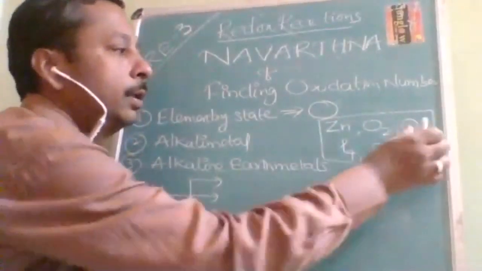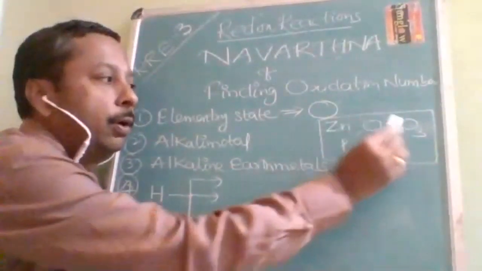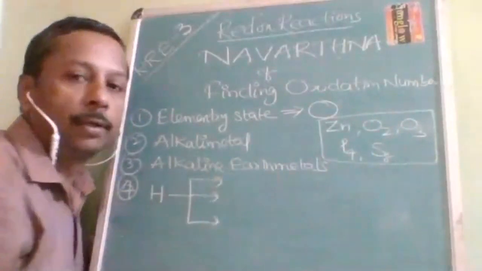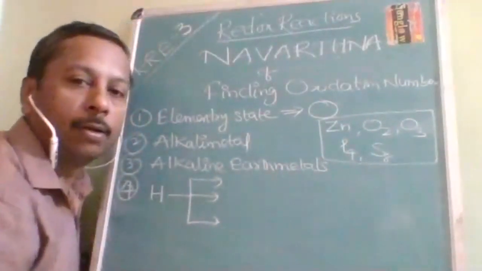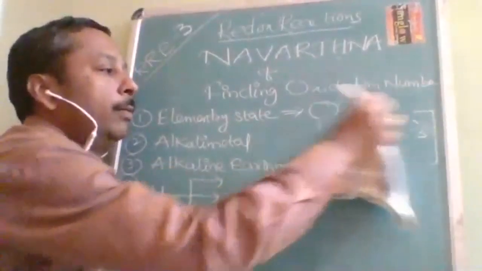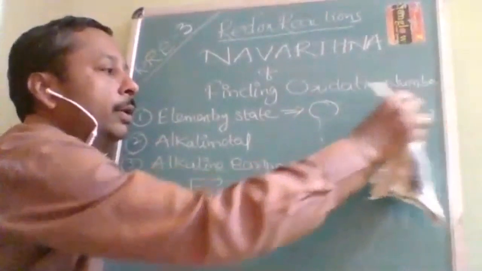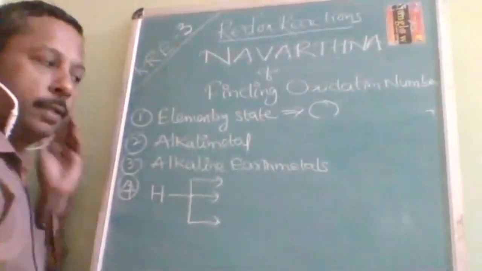What are they called? They are called elementary molecules. In all of them, what is the oxidation number? 0. Any element in the elementary state will have oxidation number 0. All elements will show 0 oxidation number in their elementary state. First point, is it understood?